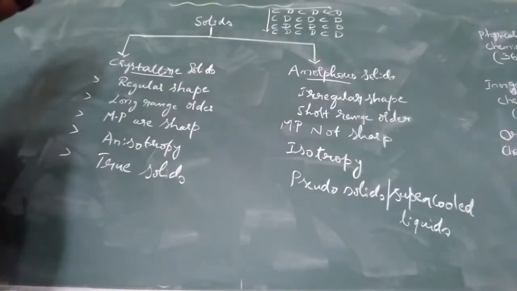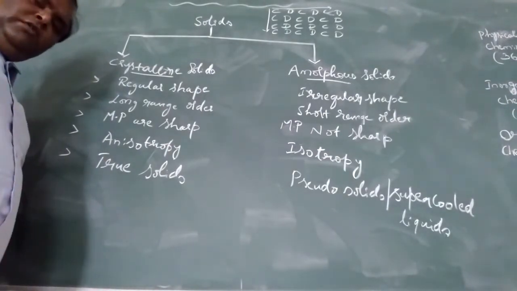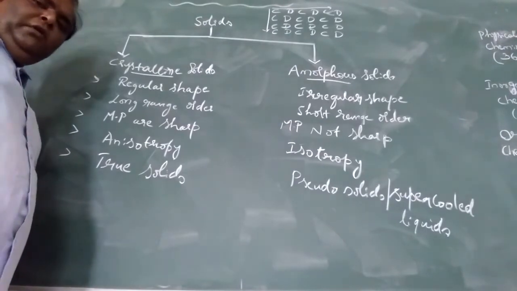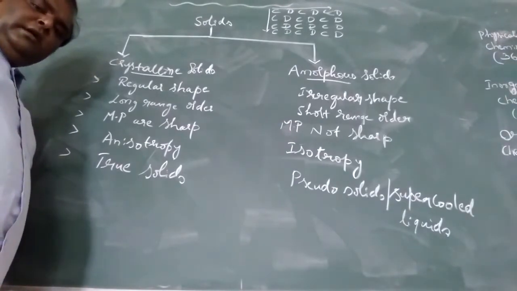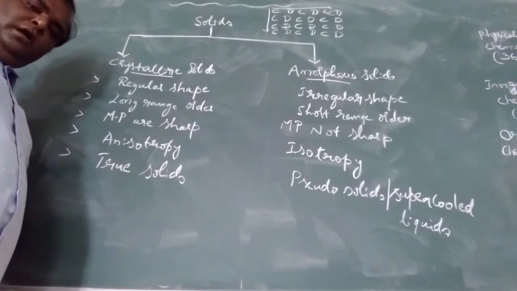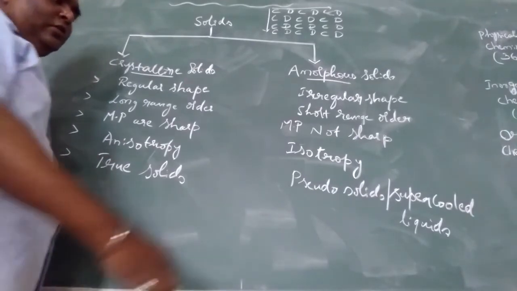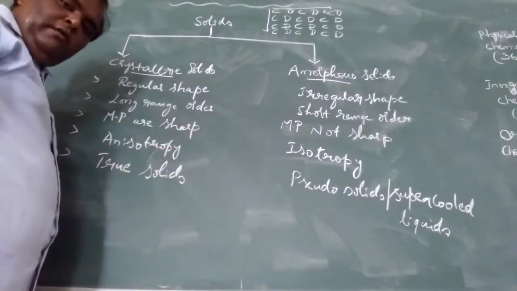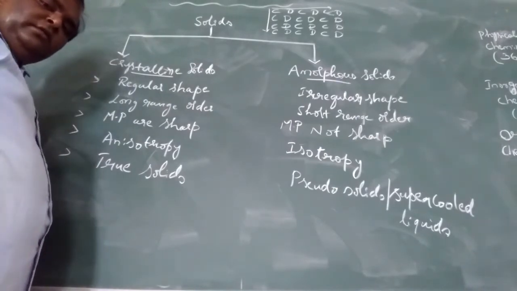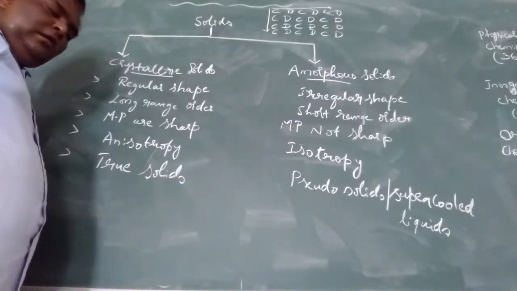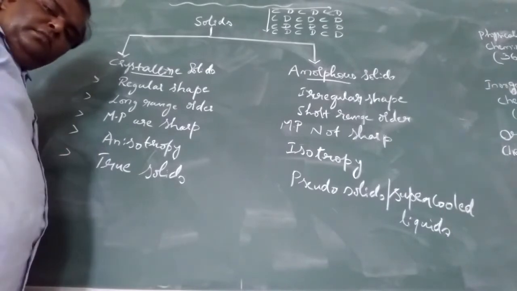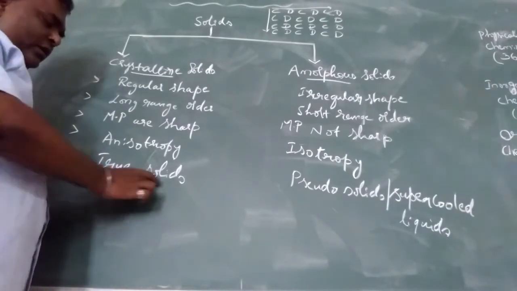Next, amorphous solids convert into a liquid state at a certain melting point, so they are called pseudo solids. Whereas crystalline solids are in a true solid state, so they are called true solids.